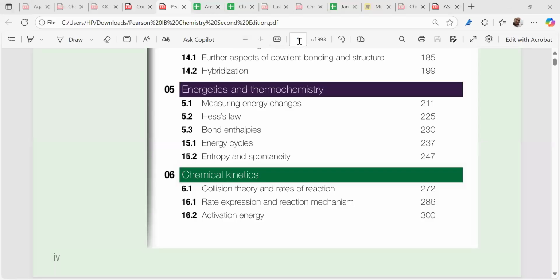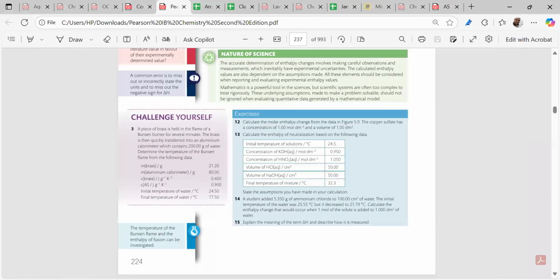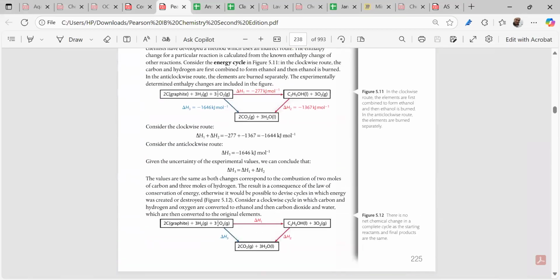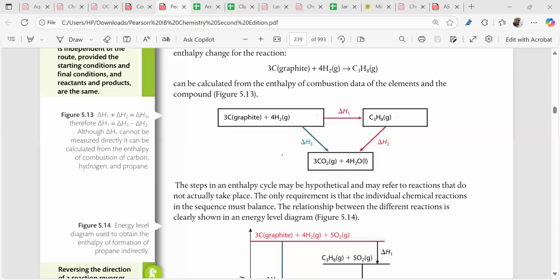When we talk about Hess's law, what do we mean by Hess's law? Hess's law is very useful to find out the enthalpy change of any chemical reaction which is difficult to find out. So Hess's law is for those reactions where the enthalpy change is difficult to find.